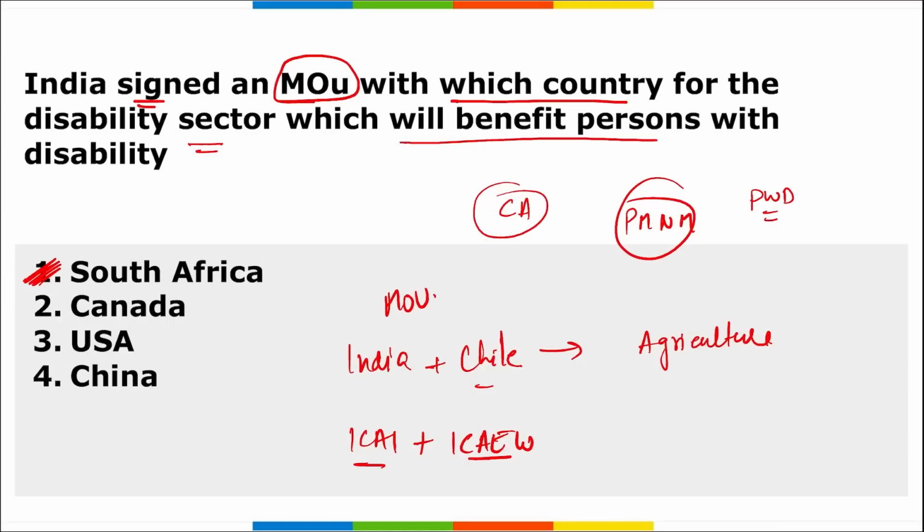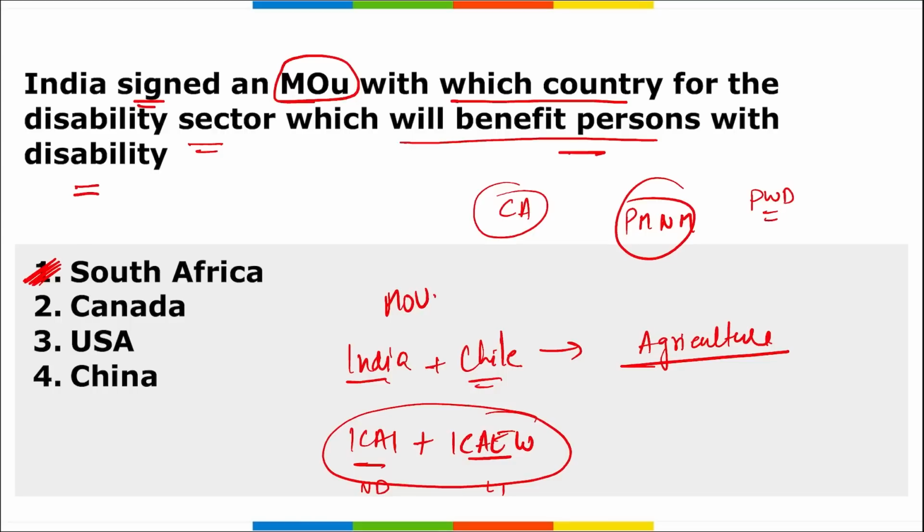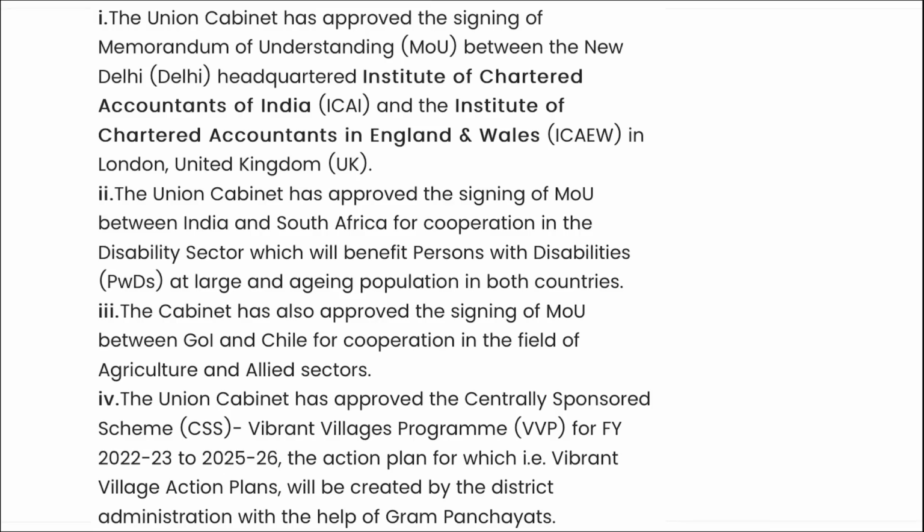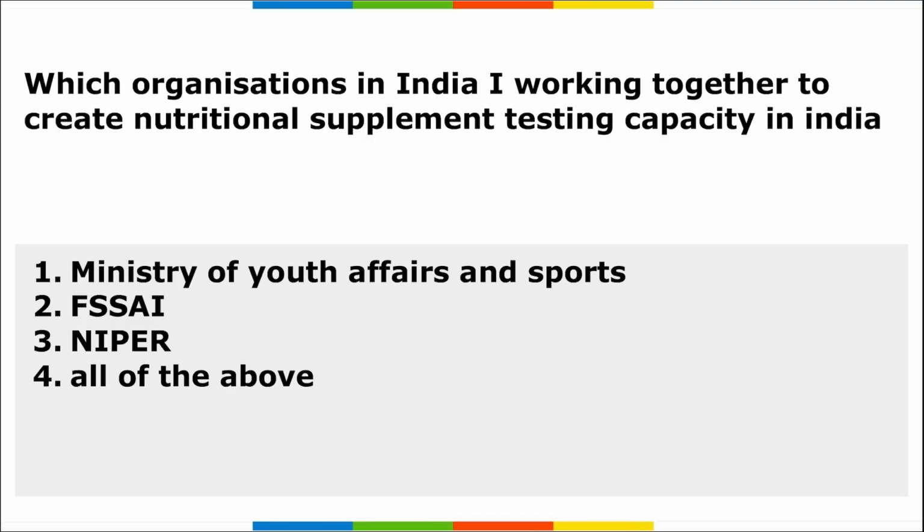So 3 MOUs you need to remember: between ICAI and ICAEW, that is between New Delhi and London, UK; between India and Chile was for agriculture; and between India and South Africa was for benefiting persons with disability. Here you can see them, and for further information you can directly refer to the PDF.